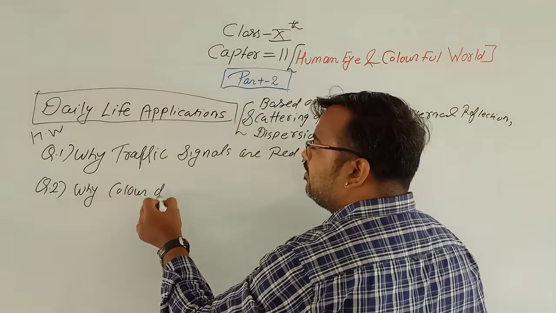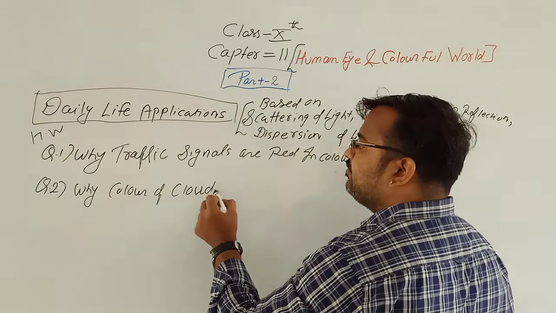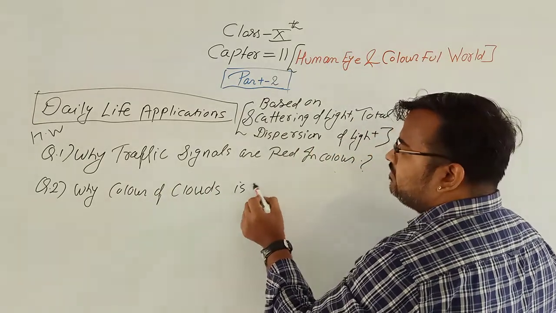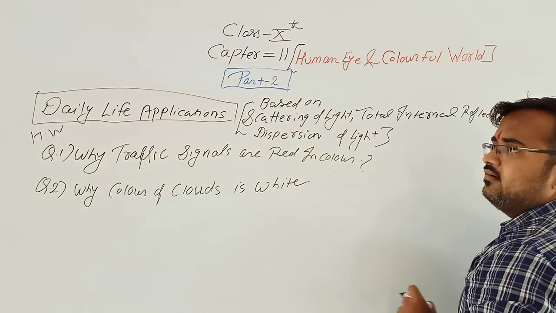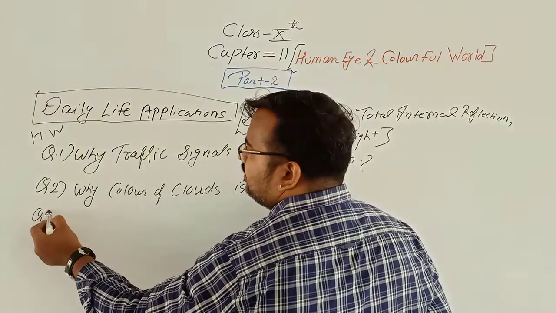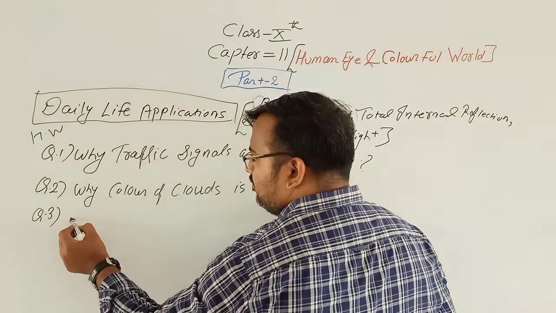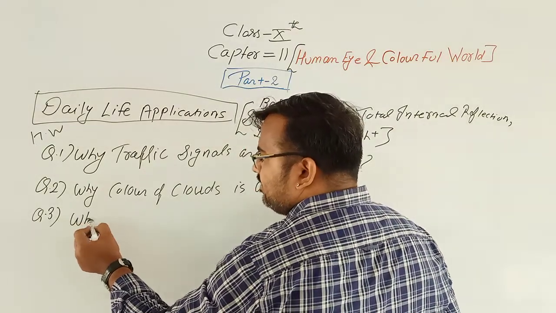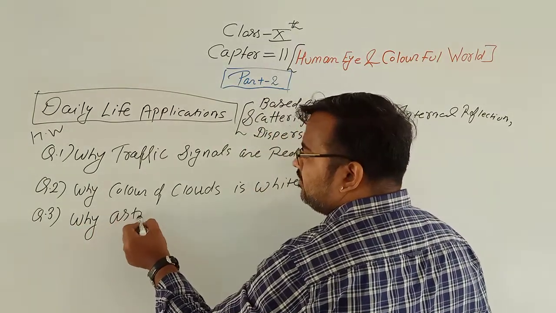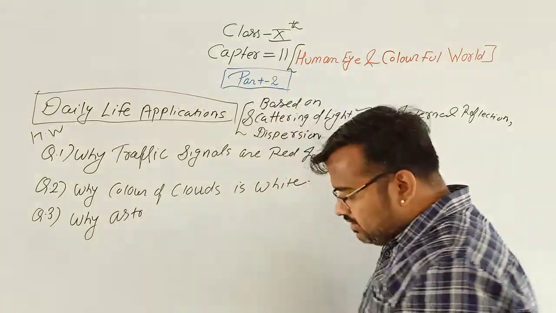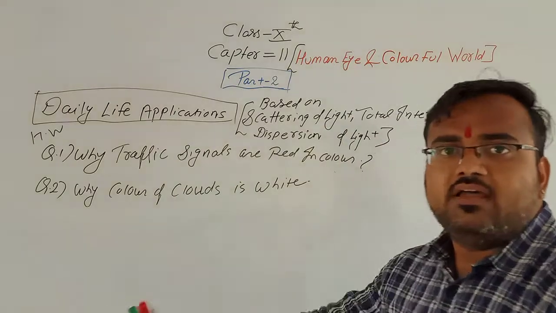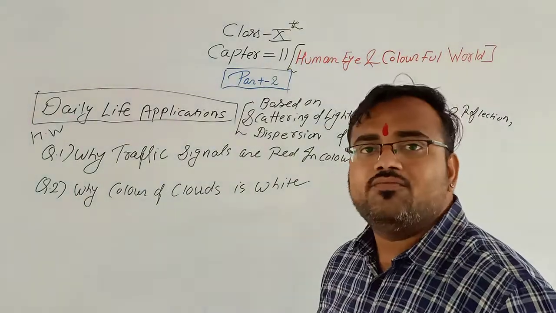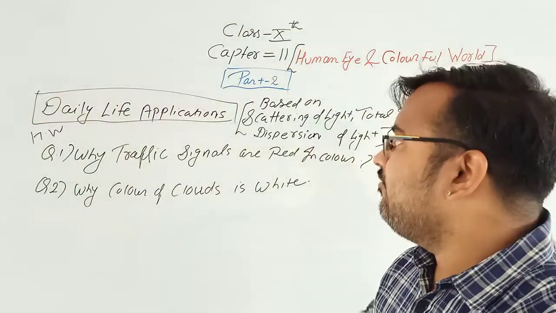Question 2: why is the color of clouds white? And question number 3, why... Okay, 2 questions is enough. So these 2 questions are the homework that we'll discuss at the time of the Google meeting.